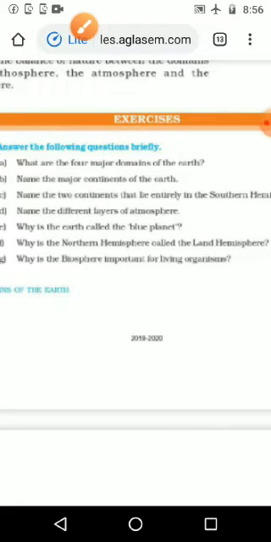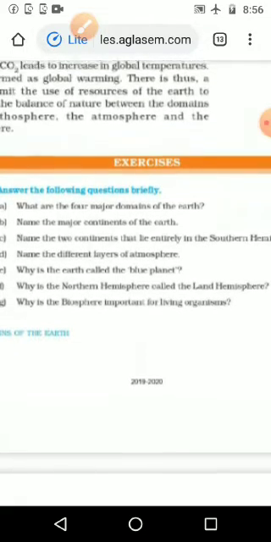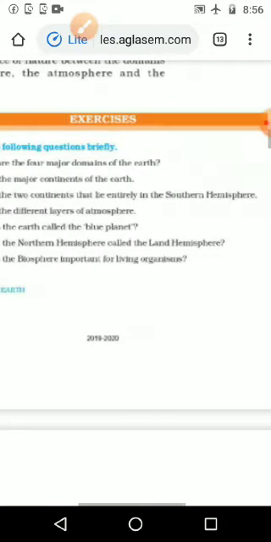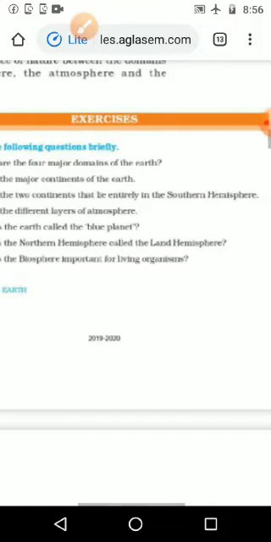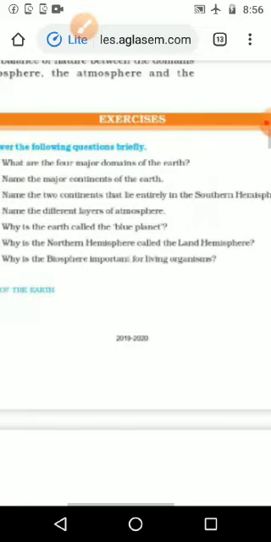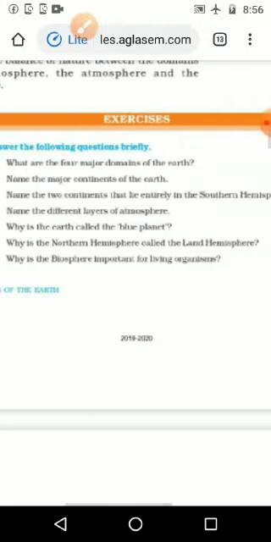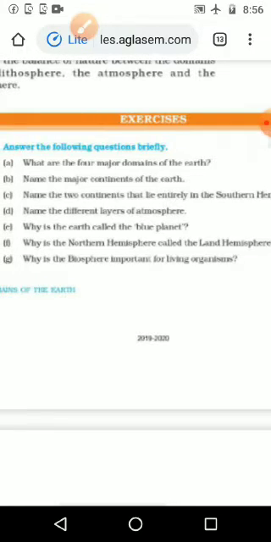Second one, name the major continents of the earth. We know the seven continents. Once again, Asia, then Europe, then Africa, North and South America, then Australia, then Antarctica. Then name two continents that lie entirely in the southern hemisphere. Australia and Antarctica. Those continents lie only in the southern hemisphere. The next question we have not touched, we will study it next week.